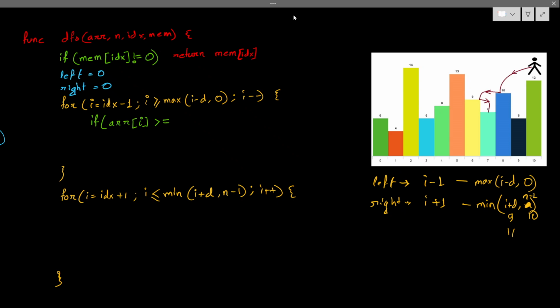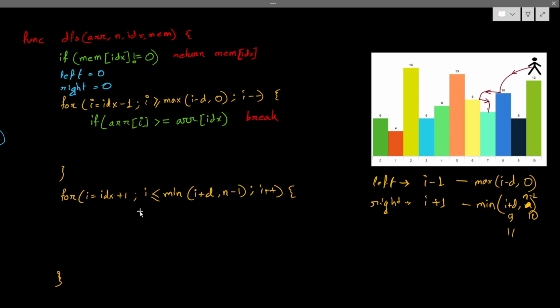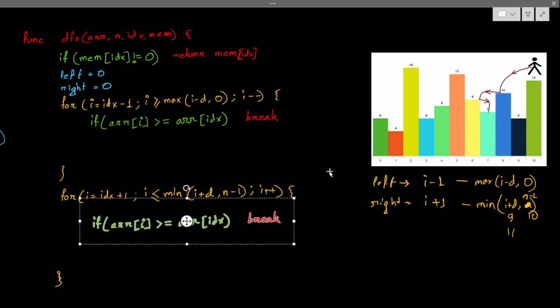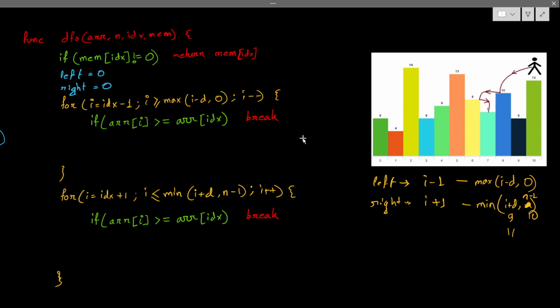That's why if I get any index that is greater than or equal to my current ARR of IDX for which I am calculating, in that case I will break the loop. Got it? The same thing will be applicable in the below condition as well. If I get anything like that, I will break the loop. If that is not the case, I can calculate my left or right.